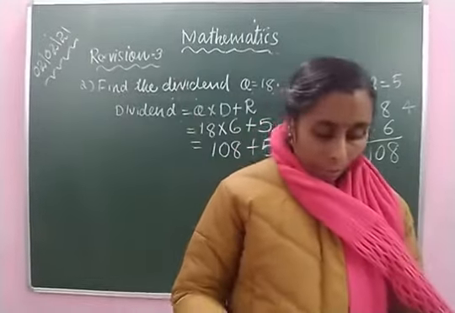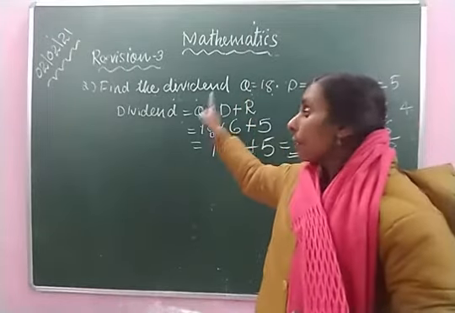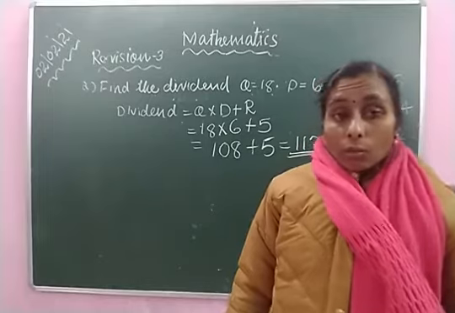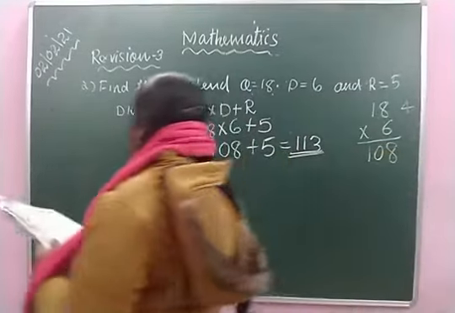Then one more question. Here first we have learned how to find the quotient and how to find the dividend. Now we are going to learn how we can find the divisor.